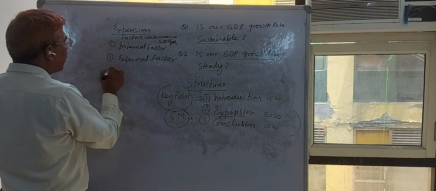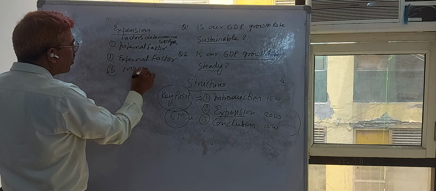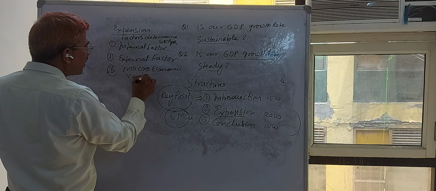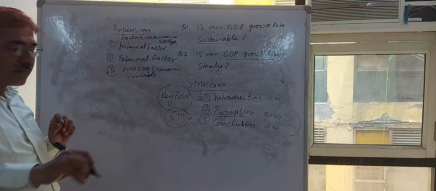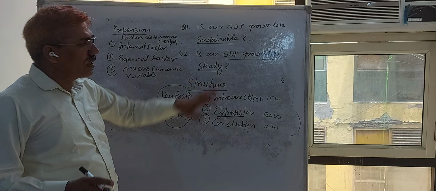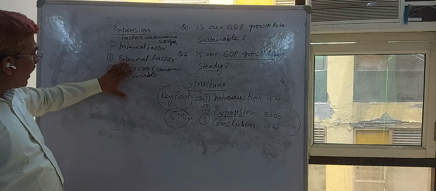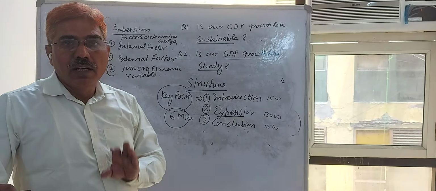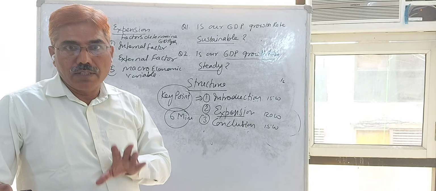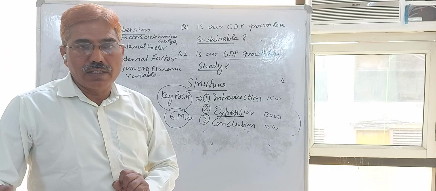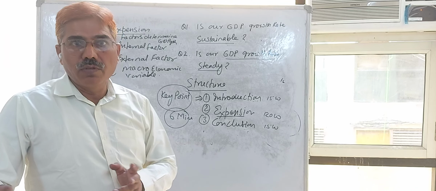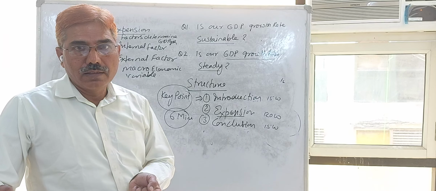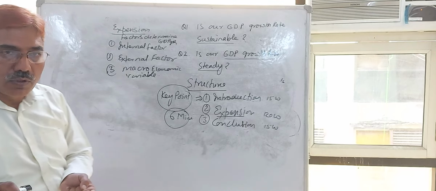Third point you can analyze is macroeconomic variables, what they are in nature. After that you will conclude these questions, very easy. For the explanation of this internal, external and macroeconomic variables, you have to memorize certain data from the Economic Survey and Budget. If you can get a textbook on Indian economy, the latest, then you can take the data from that book also.